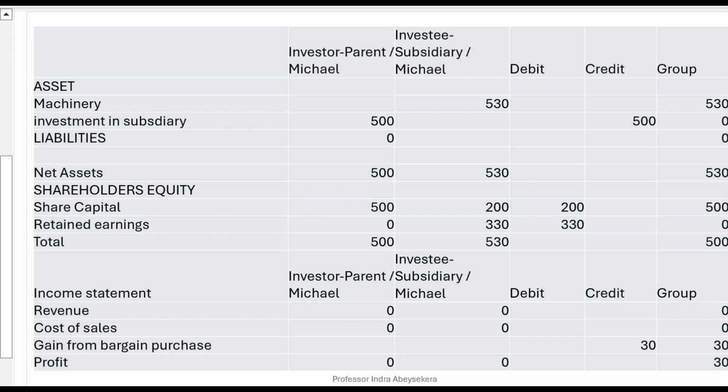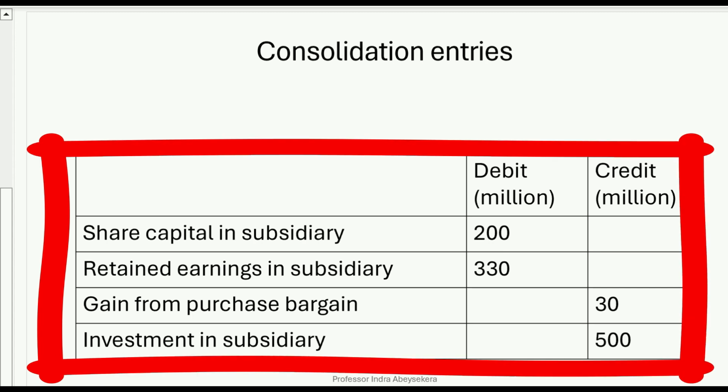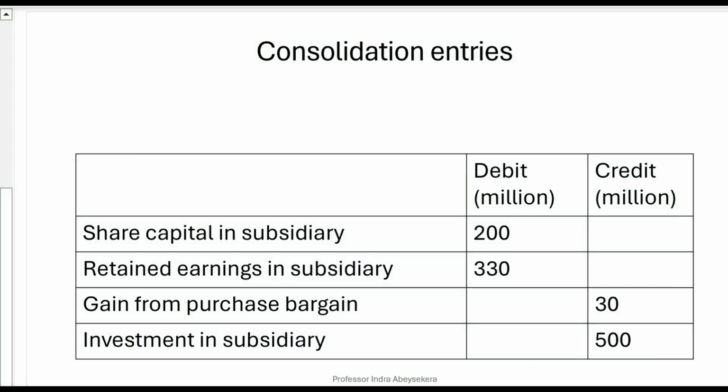However, the revenue and cost of sales are 0 because it's at the beginning of the reporting period. So in the income statement, the 30 million credit or the gain appears in the group financial statement. In the consolidation entries, what was shown on the adjustment columns has to be generalized.